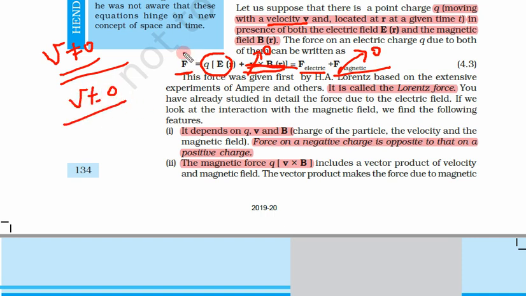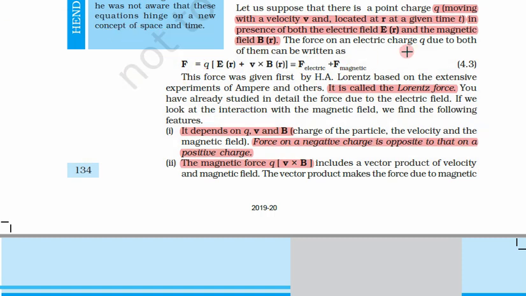For this magnetic force, v must not be 0. For producing a magnetic field, v must not be 0. So it must be clear to you once again that magnetic field is only produced when the charge is moving, and magnetic force is felt only when the charge is moving. In both conditions, the charge must be moving.